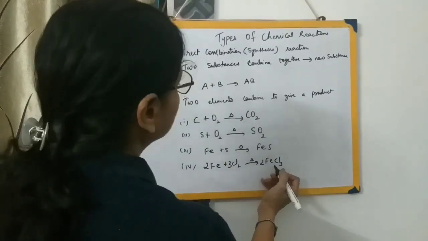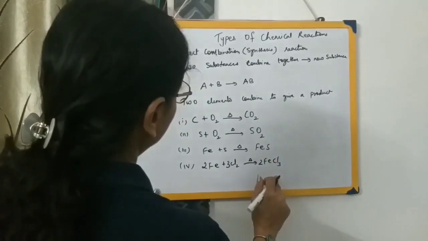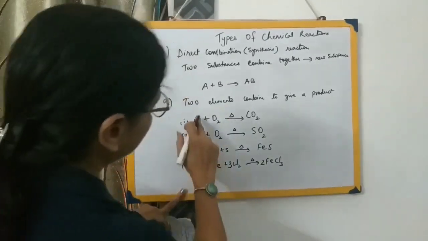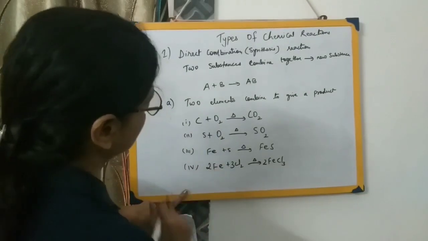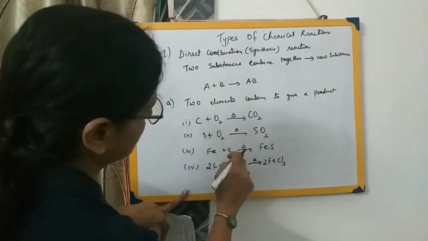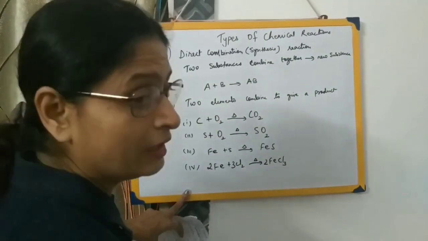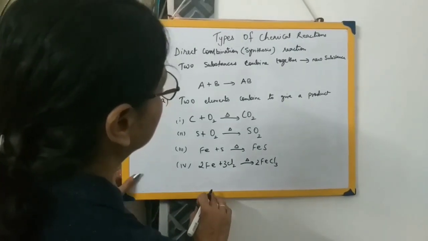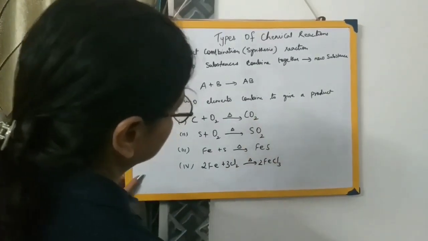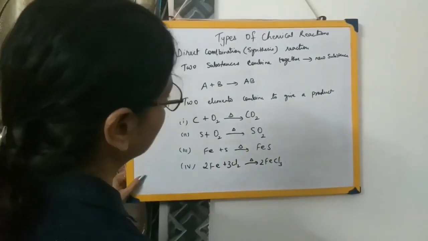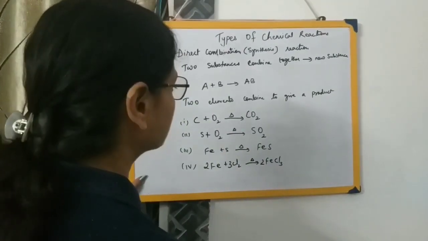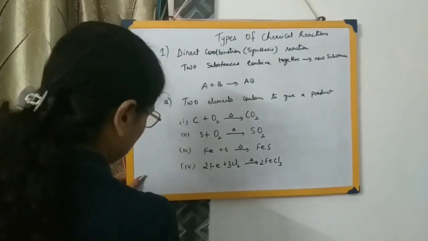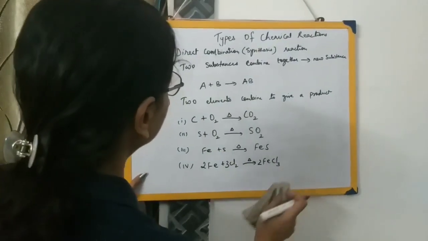These are combination reactions where two elements, carbon, sulfur, iron, oxygen and chlorine, all of them elements, combine together to give us a new product or a new compound. So this is one type of combination reaction. Next, we study a few more examples of the combination reaction.